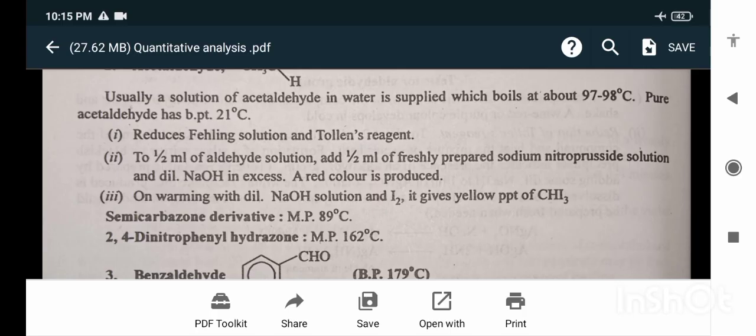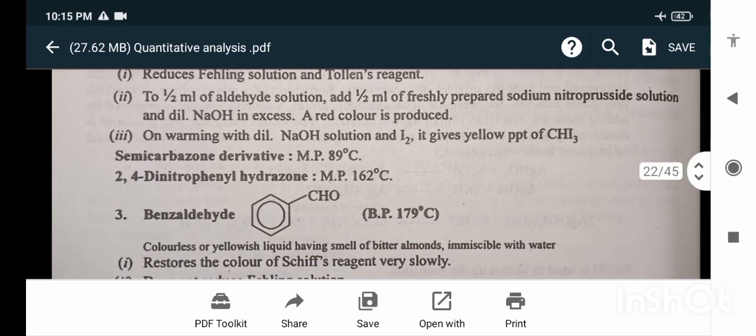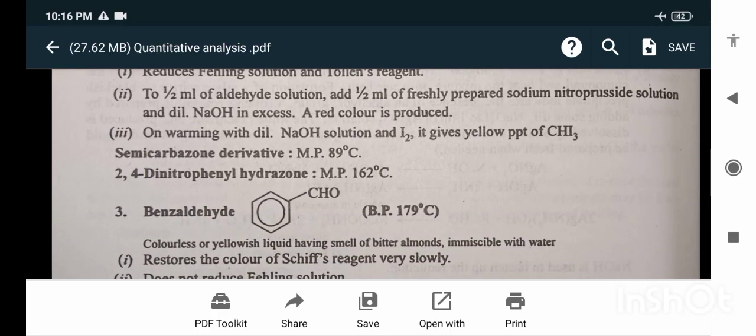On warming with dilute NaOH solution and iodine, it gives a yellow precipitate of CHI3. Semicarbazone derivative melting point 89 degrees Celsius. 2,4-dinitrophenylhydrazone melting point 162 degrees Celsius.